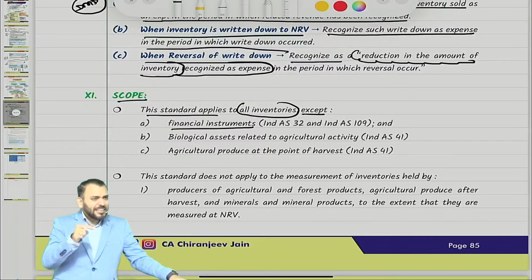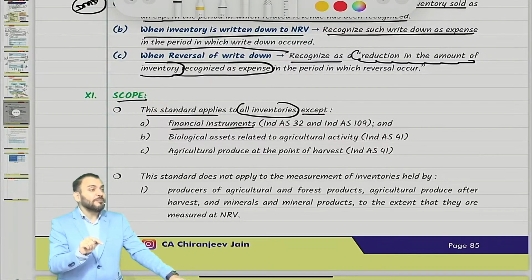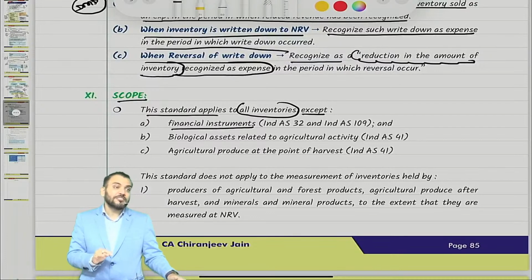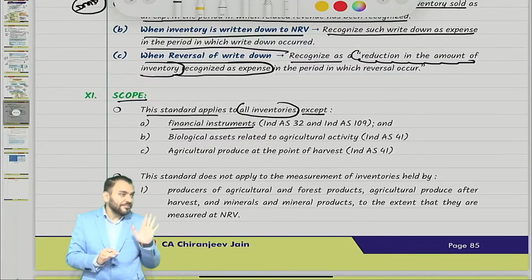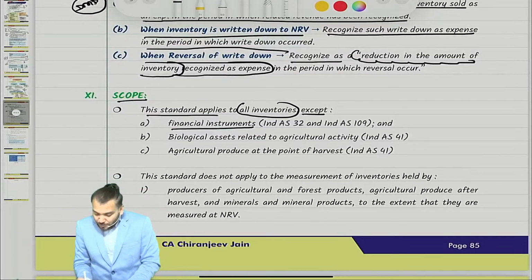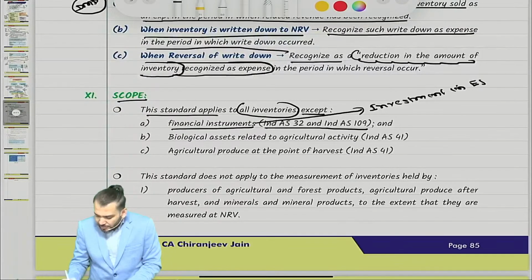But it meets the definition of inventory. Even so, it is not covered in Ind AS 2, because its valuation is covered in Ind AS 32 and Ind AS 109, coming soon. So for financial instruments, Ind AS 32 and Ind AS 109 will apply. You can write down: investment in equity shares, debentures, etc.